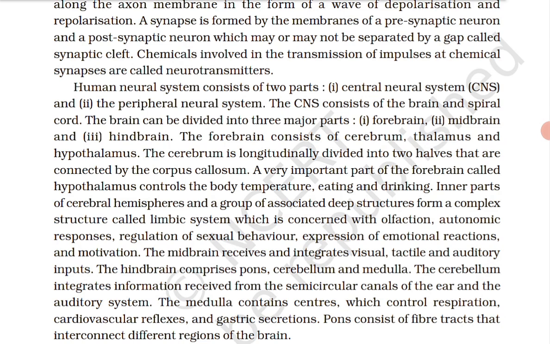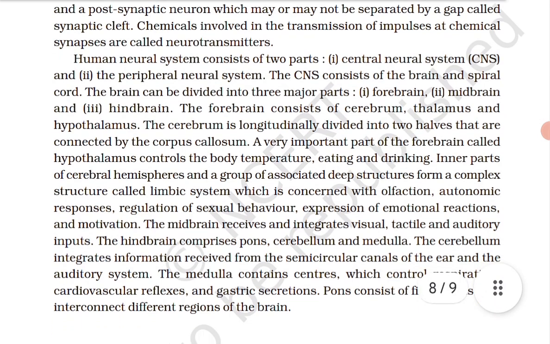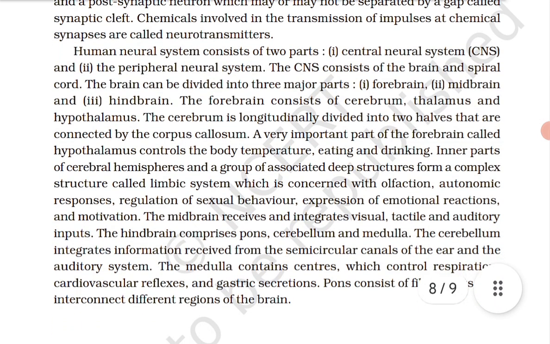The brain can be divided into three major parts: forebrain, midbrain, hindbrain. The forebrain consists of cerebrum, thalamus, and hypothalamus. The cerebrum is longitudinally divided into two halves that are connected by the corpus callosum. किससे connected होते हैं halves? Corpus callosum से. A very important part of the forebrain called the hypothalamus control the body temperature, eating and drinking,